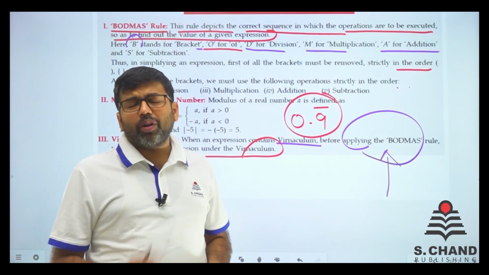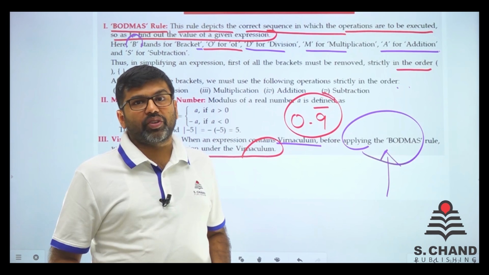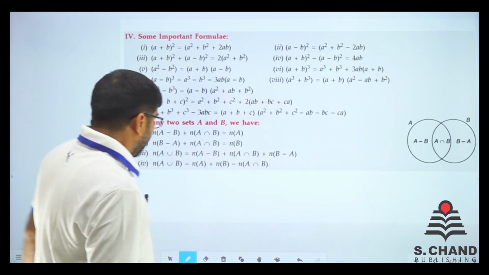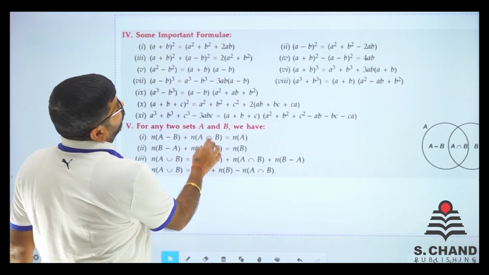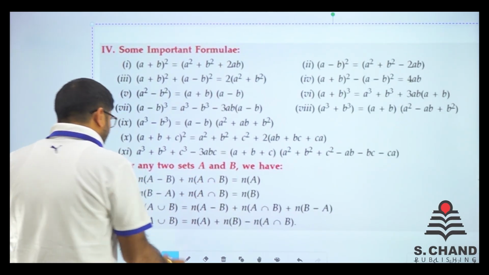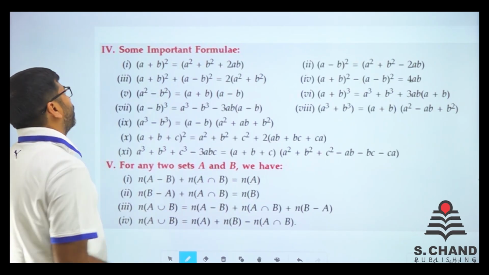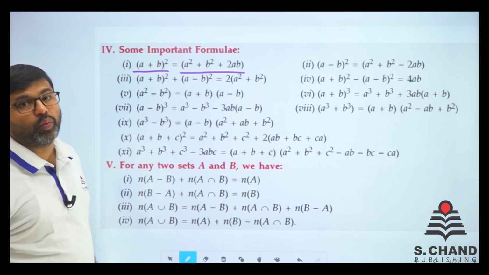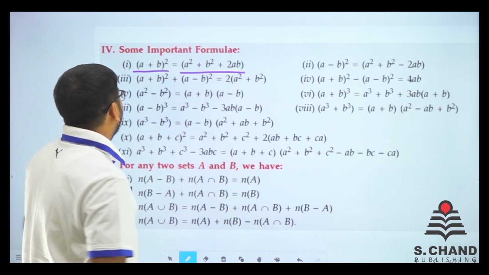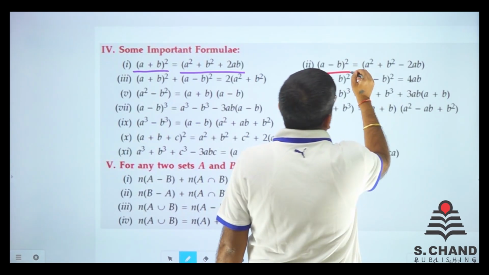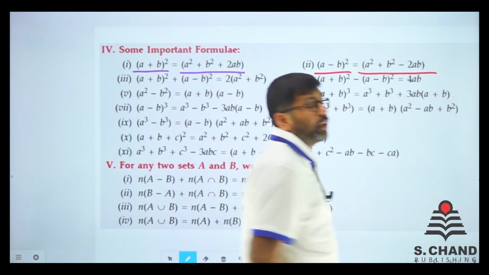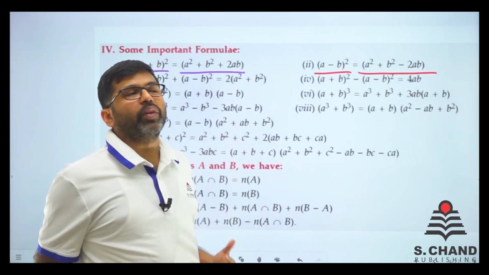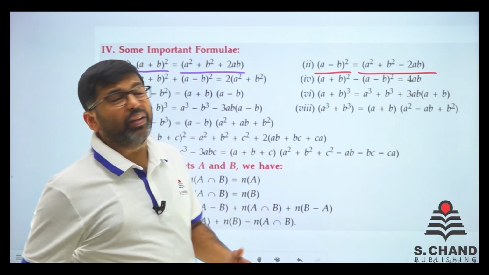You need to remember all the basic rules of calculation. So let's move on to the next part. Here we can see a lot of formulas. All these are algebraic expressions, and you must remember them. See, (a plus b) whole square, I am sure you know it very well: a square plus b square plus 2ab. Then (a minus b) whole square is a square plus b square minus 2ab. These are the basic formulas we learned somewhere in class 8th or 9th, right?